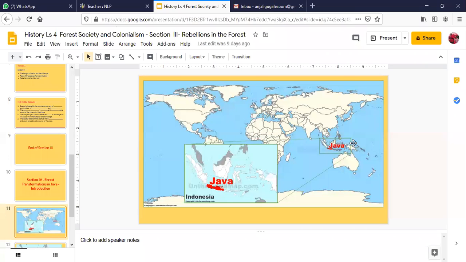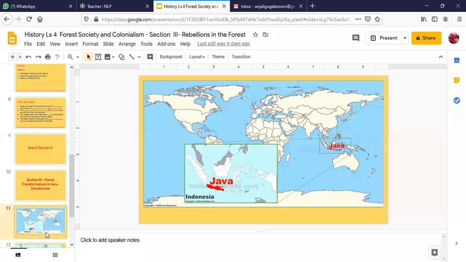A similar kind of rules and similar kind of rebellion happened in the island of Java in Indonesia, just like we had the Bastar rebellion in 1910. Over there, after 1907, similar situations happened, and a similar kind of rebellion happened, and let's look at that now. From exam point of view, please make sure that you are able to mark Java on the map of the world.